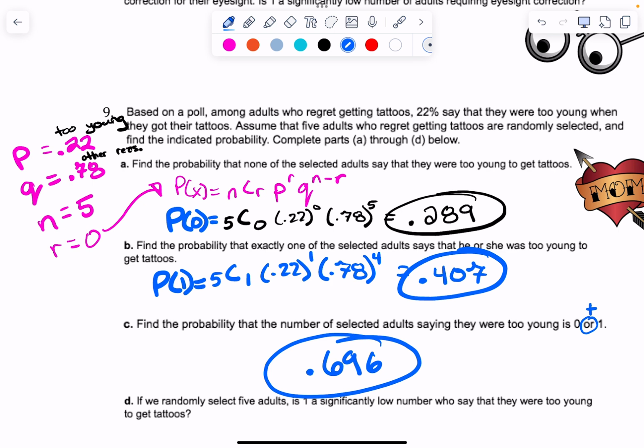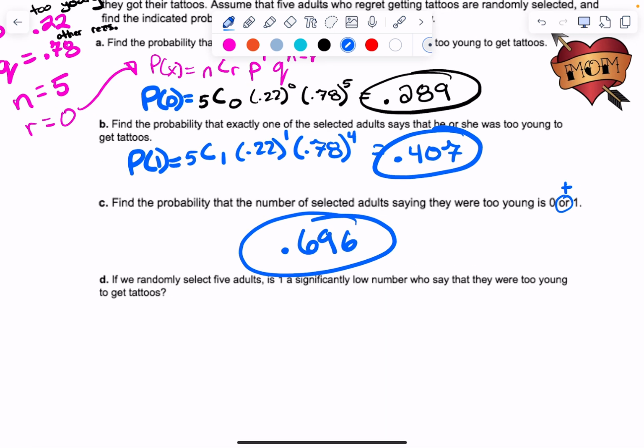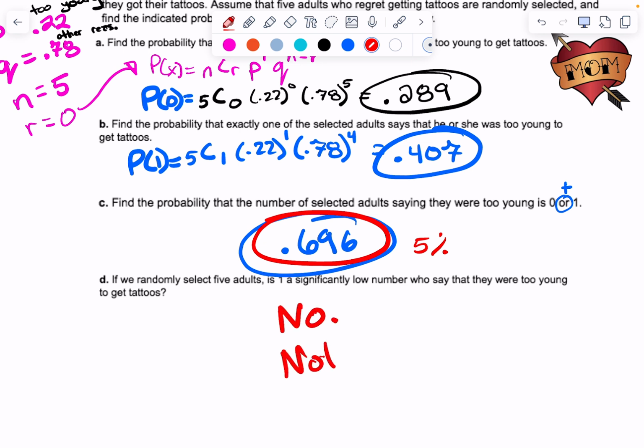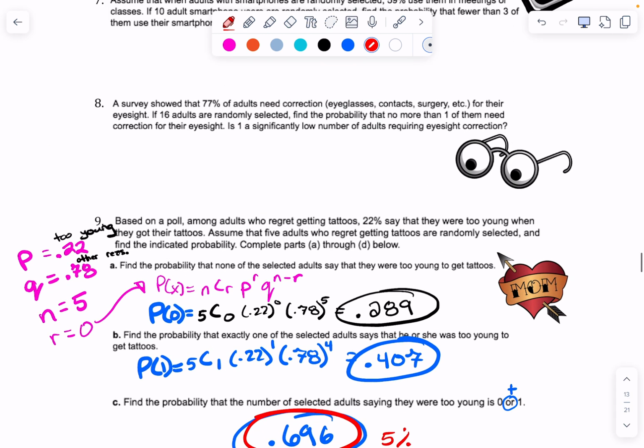If we randomly select 5 adults, is 1 a significantly low number who say that they were too young to get tattoos? No. This is 1 or 0, right? Which is the number that we compare. What do we compare that to? 5%. Is that less than 5%? No. Not even close. So, is 1 a significantly low number? No, it's not significant. Not even close. Okay, make sense? Good.